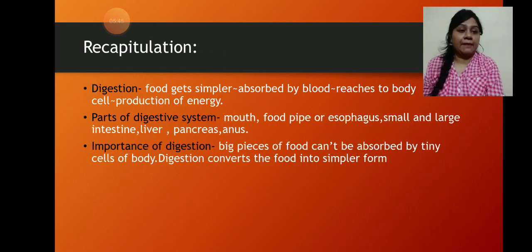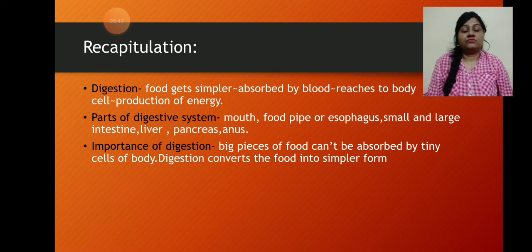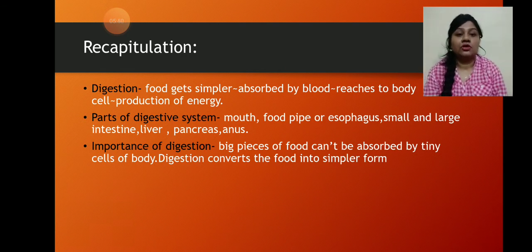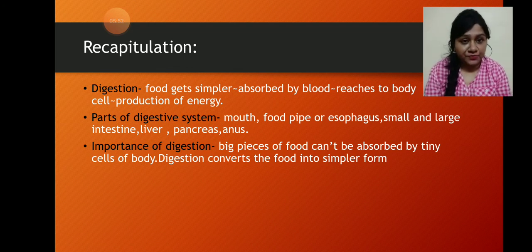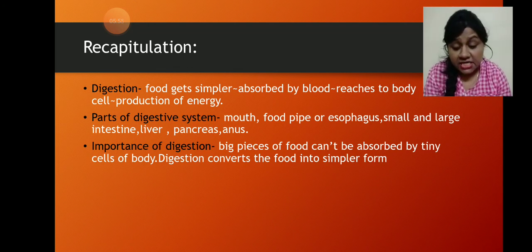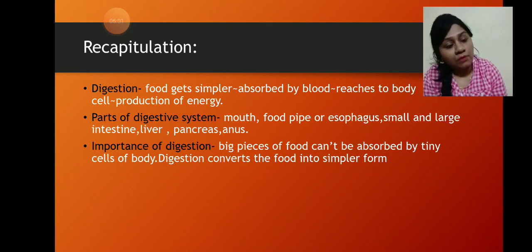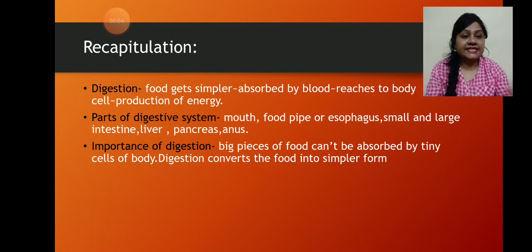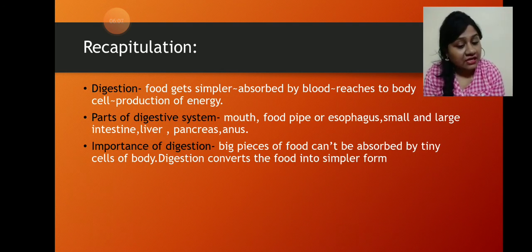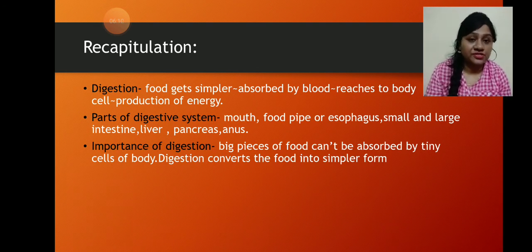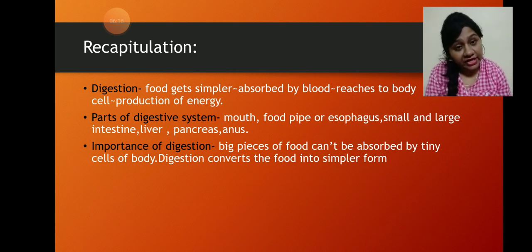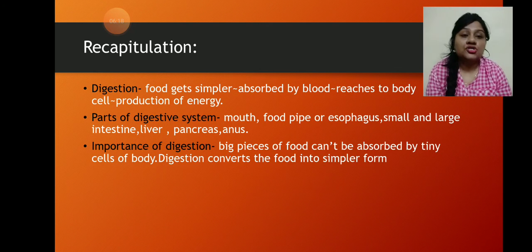Now let's recapitulate the session. First, digestion. What is digestion? The food that we eat needs to become very simple so that it can be absorbed by the blood. It then reaches the body cells and finally it will produce energy. So we can conclude that the process through which the food becomes very simple so that it can be absorbed by the blood is called digestion.